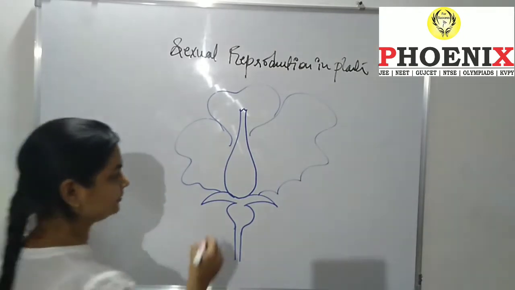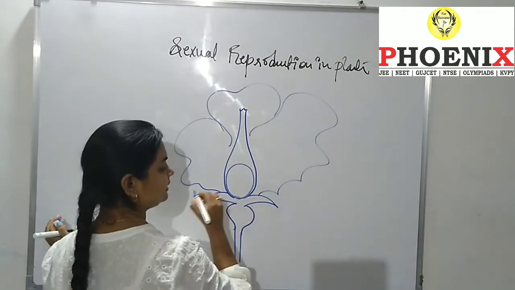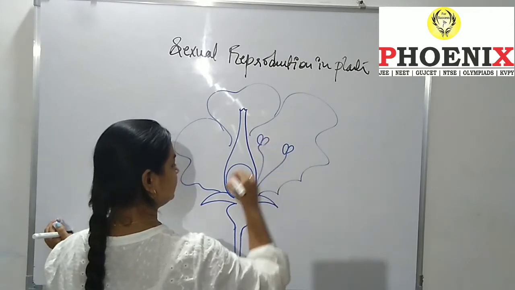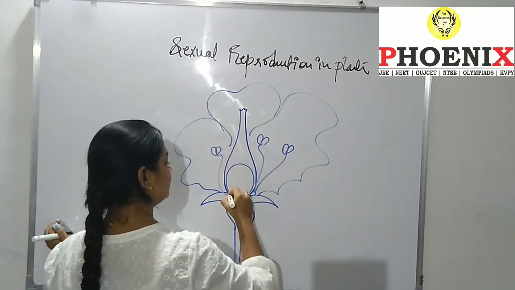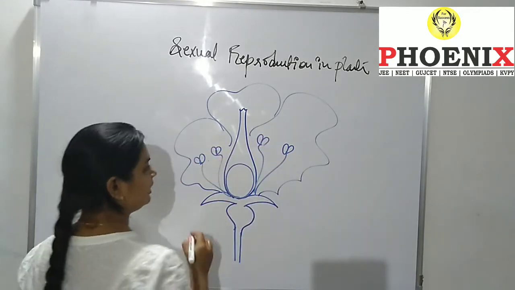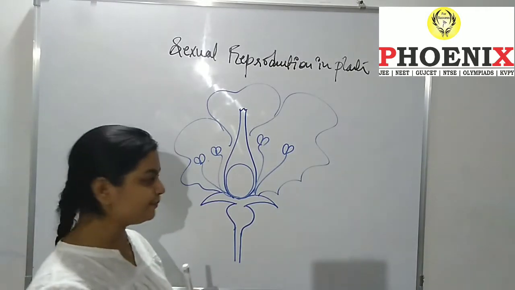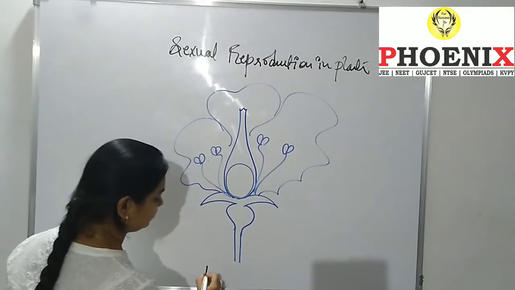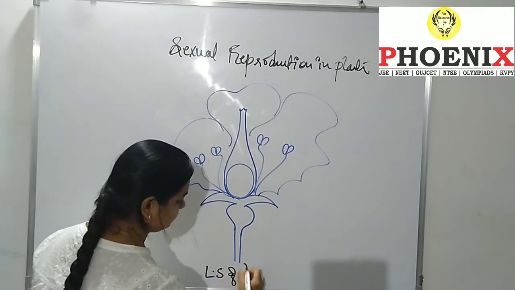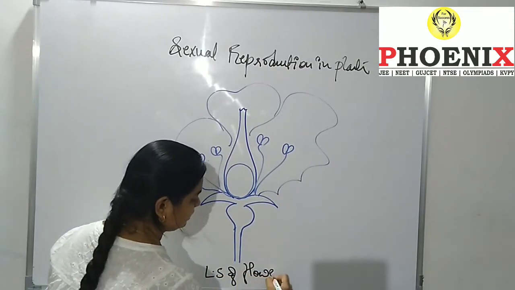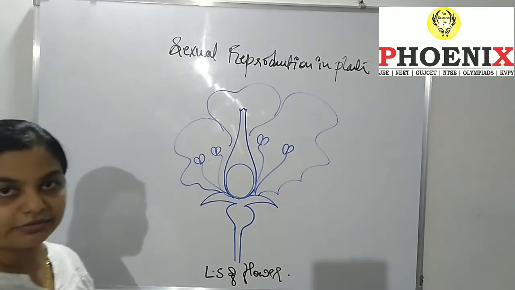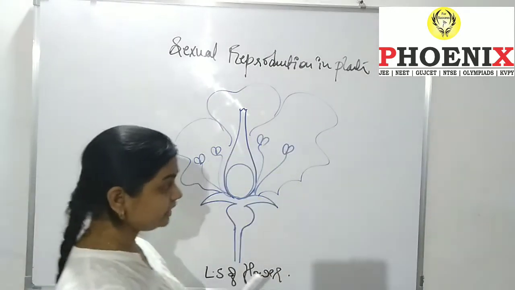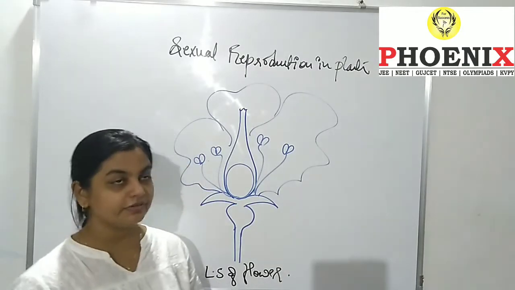Got the point? Then like this, then like this, like this, like this, and like this. Okay, so this is the flower, the LS of the flower. Alright, first of all I am going to name the LS of the flower, and then we will move ahead.